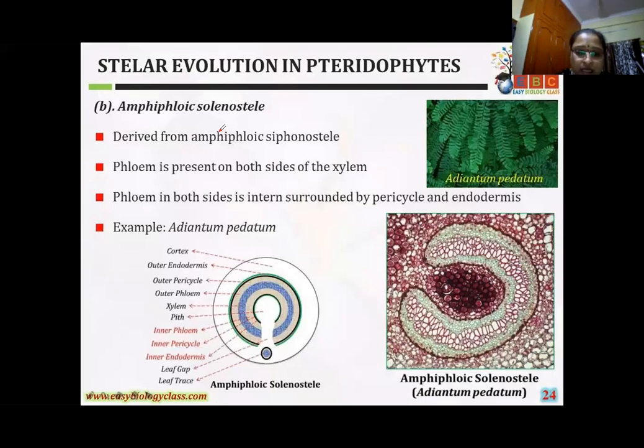And amphiphloic siphonostele, in this type phloem is present on both sides. See here, girls, the pith part is there. This is the phloem. This blue color is the xylem and pith. That's why here phloem is present on both sides of the xylem part. This phloem is surrounded on both sides by pericycle and endodermis. The best example is Adiantum. This is the amphiphloic siphonostele.